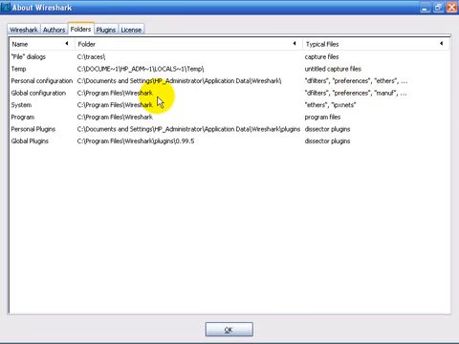The global configuration information for Wireshark is held directly in the Wireshark directory, and these are the things that we don't want to change. If you want to make a change to one of these things, those should be done in the files that are in your personal configuration directory. Now we also have the system and program information for Wireshark, which is sitting in the Wireshark directory. Personal plugins and global plugins are also held in different directories. One would be in the personal plugins directory underneath the local logged in user. The other is directly under Wireshark plugins and then the version of Wireshark that you're running.